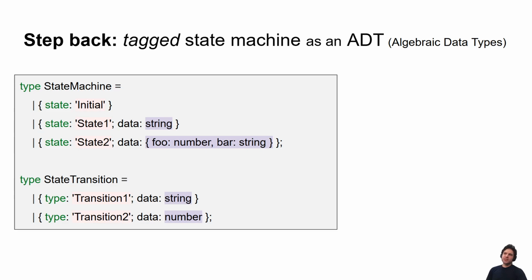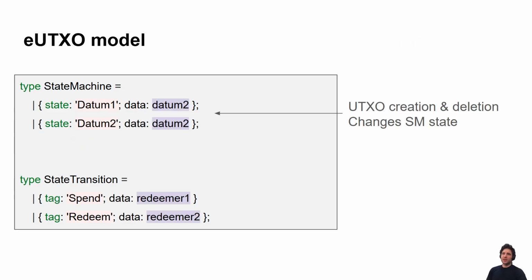But what you often want is a state machine with different states that are more local and easier to work with, as opposed to one global state. And the UTXO model gives you this. It allows you to have different states at different times. This is why you often hear people say the UTXO model is really great for ZK, because it allows you to have more local states, which allows you to have better parallelism and smaller proofs.